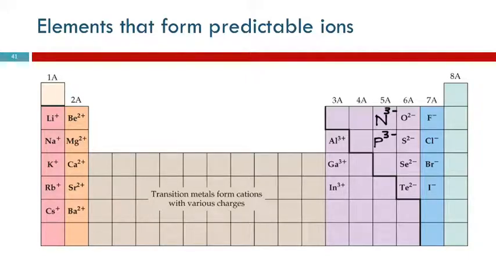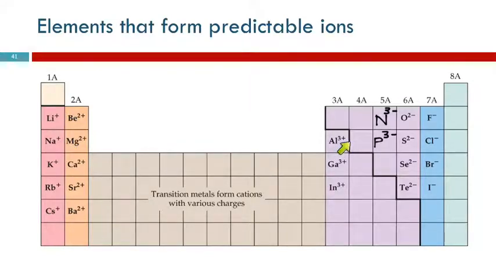But, I mean, just common sense: easier to lose 1 or gain 7? Losing 1 is easier. So metals tend to lose electrons. So the group 1A elements lose 1 electron and form a +1 ion. The group 2A elements have 2 valence electrons. They lose both of them to form a +2 ion.